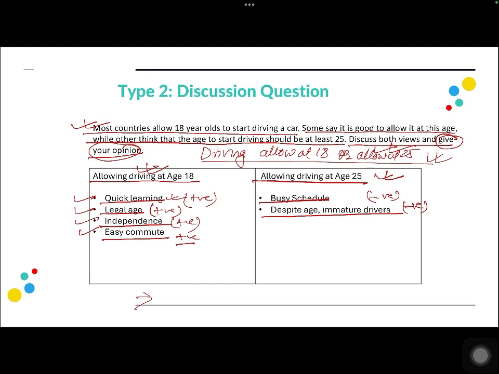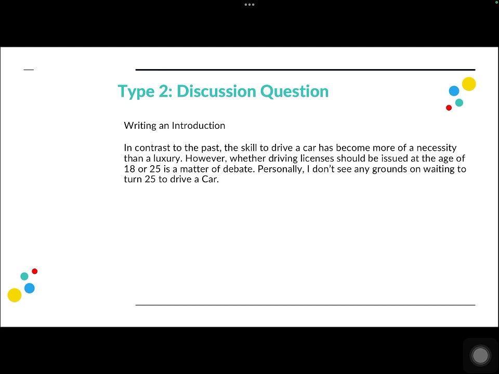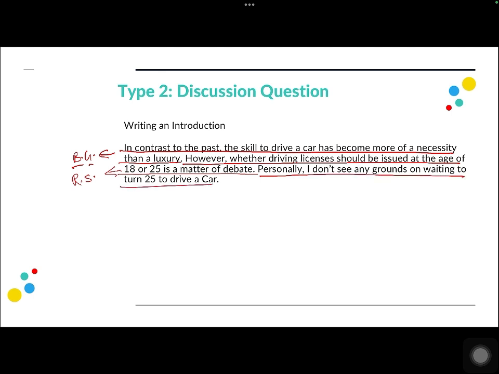Because we have already decided what position we are going to take, let us see how we can write the introduction for this question. In contrast to the past, the skill to drive a car has become more of a necessity than a luxury. So this is my background. However, whether driving licenses should be issued at the age of 18 or 25 is a matter of debate. This is a restatement of the question. And personally, I don't see any grounds for waiting to turn 25 to drive a car. In this case, I am taking the side of allowing driving at 18.